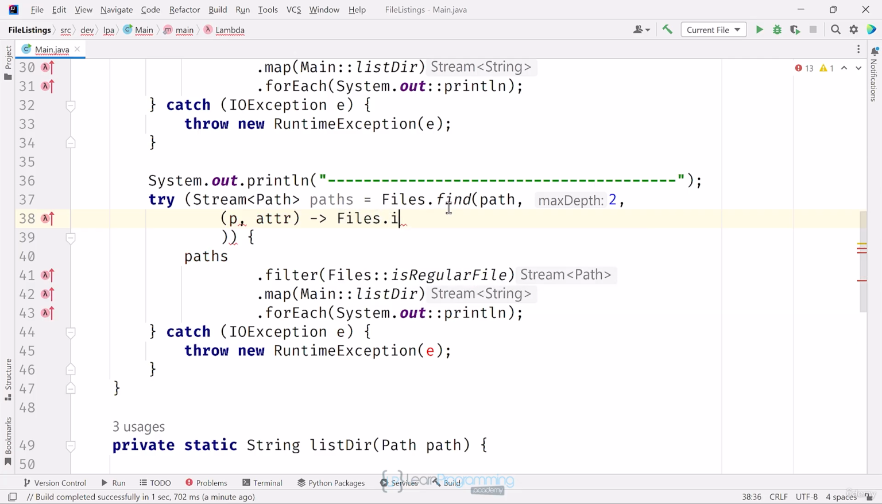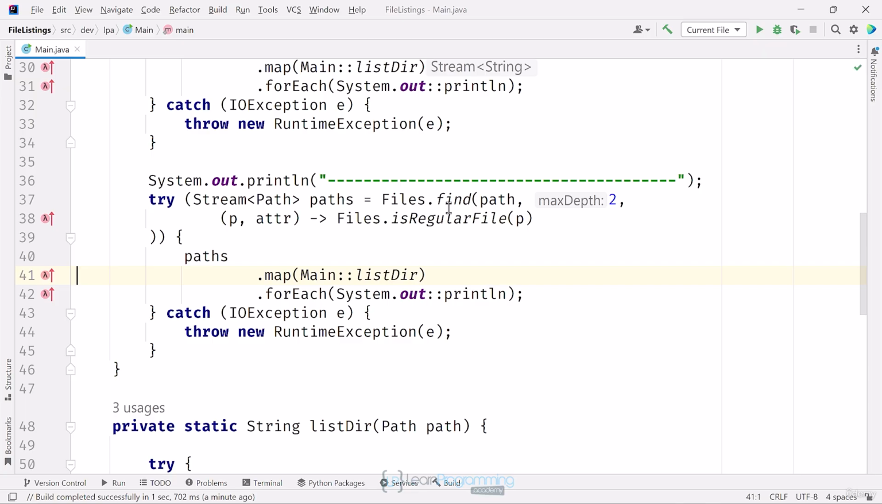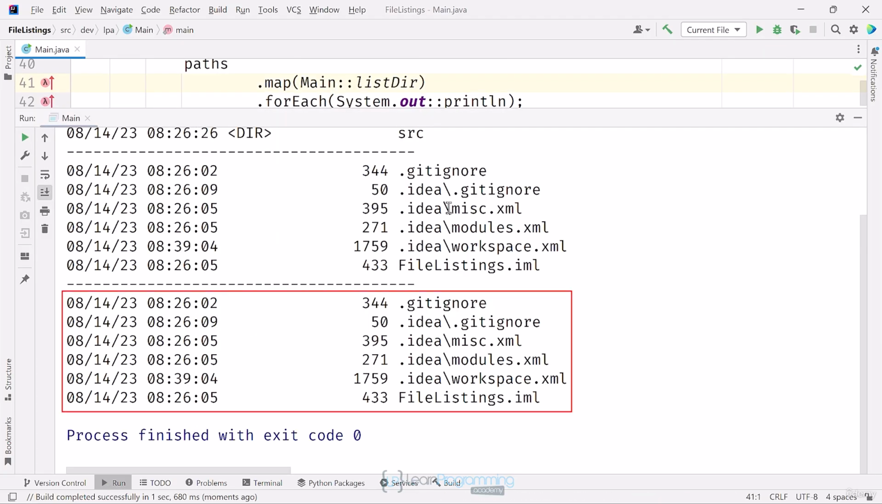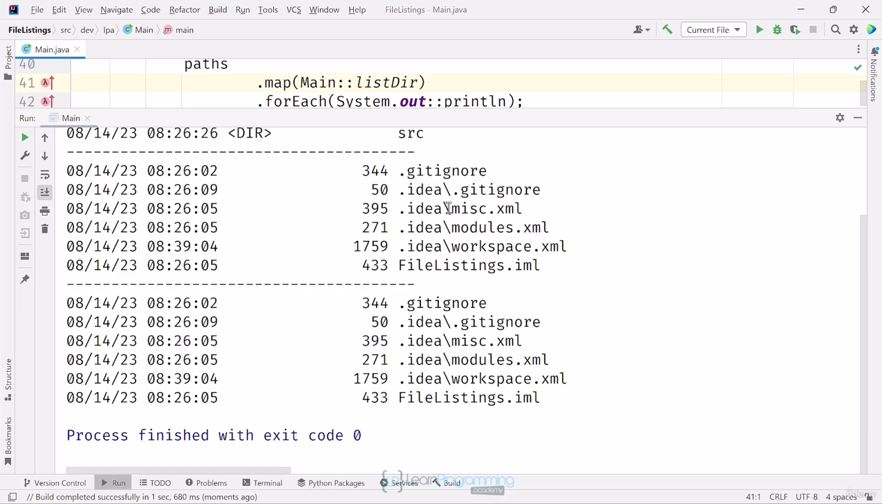First, I use the same filter operation as the walk statement, checking if the path on the stream is a regular file by calling isRegularFile on the Files class, passing it p. Finally, I can simply remove the filter operation from my pipeline. Let's see the output now. My last block of output will look like the output from the previous walk code. That's nice and all, but why not just use walk with filter, which seems a little easier to understand?